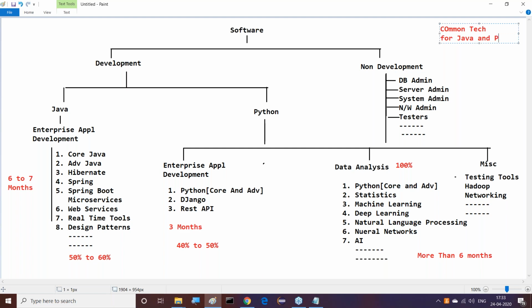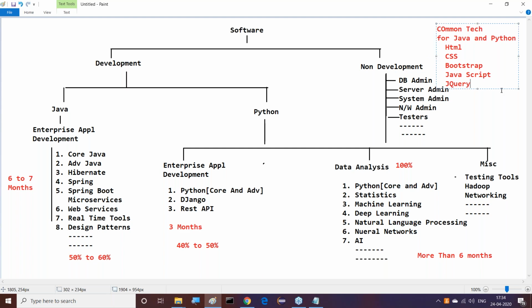What are the common technologies we require for Java and Python? You can think of UI technologies. HTML we require. Next, CSS we require. Apart from this, Bootstrap is required. Then JavaScript is required. Then jQuery is required. All of you observe this clearly now. These many technologies we require.